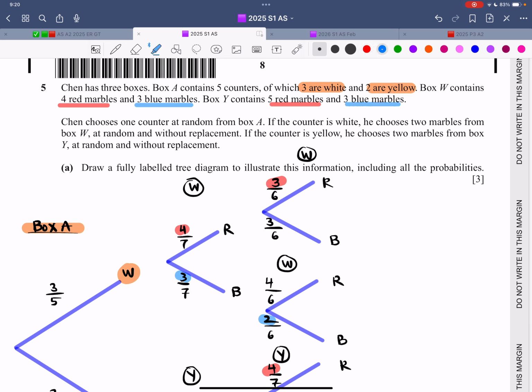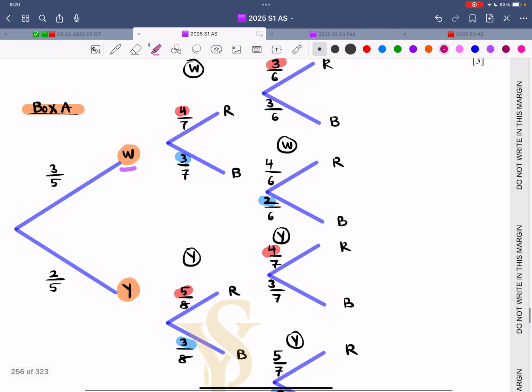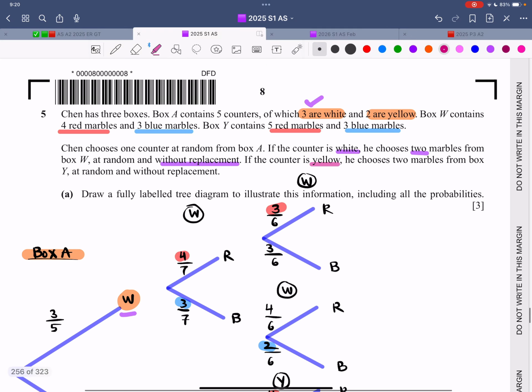Chen chooses 1 counter at random from box A. If this counter is white, he chooses 2 marbles from box W at random without replacement. And what if this counter is yellow? He chooses 2 marbles from box Y at random without replacement.